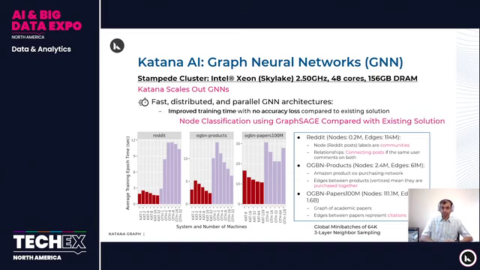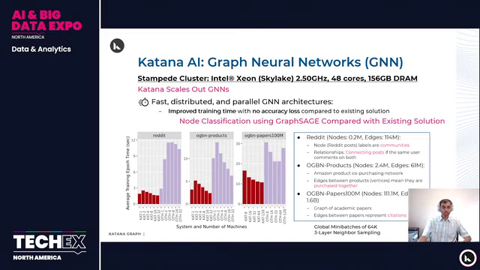And the papers graph is a graph of academic papers. The nodes are papers, and edges between papers exist if they are cited together. Right. So here are the 3 results. On the x-axis, I'm presenting results for 2 different systems. The red bars correspond to Katana execution, whereas the other color represents an existing competing solution. The y-axis shows the average training time for each epoch, and the x-axis also shows execution on different numbers of machines. So 32 machines here corresponds to 32 machines on the Stampede cluster, where each machine has 48 cores.